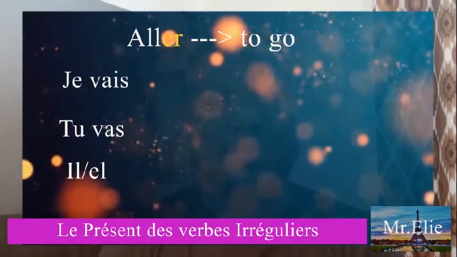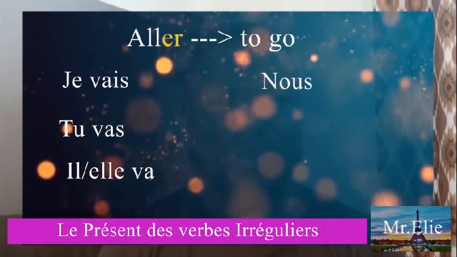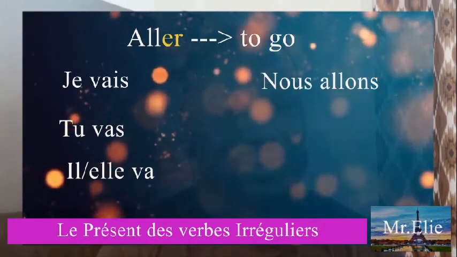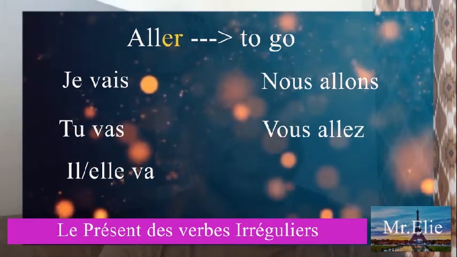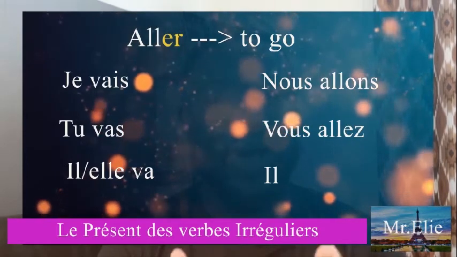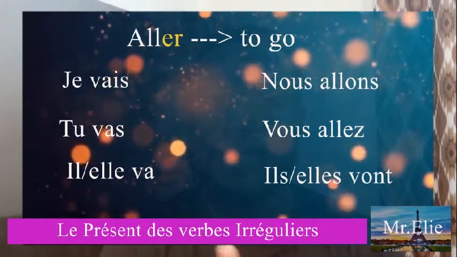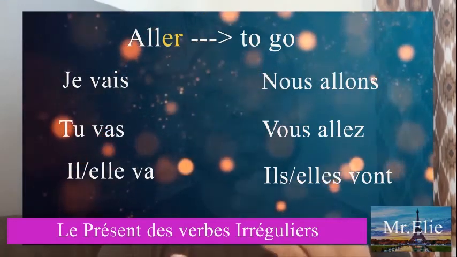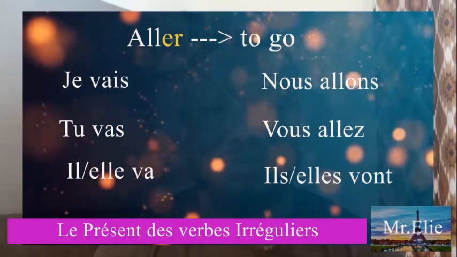Il ou elle au singulier va, V-A. Nous allons, A-L-L-O-N-S. Vous allez, A-L-L-E-Z. Il ou elle au pluriel vont, V-O-N-T. So you can see how it keeps on changing. That is why it belongs to the irregular verbs.